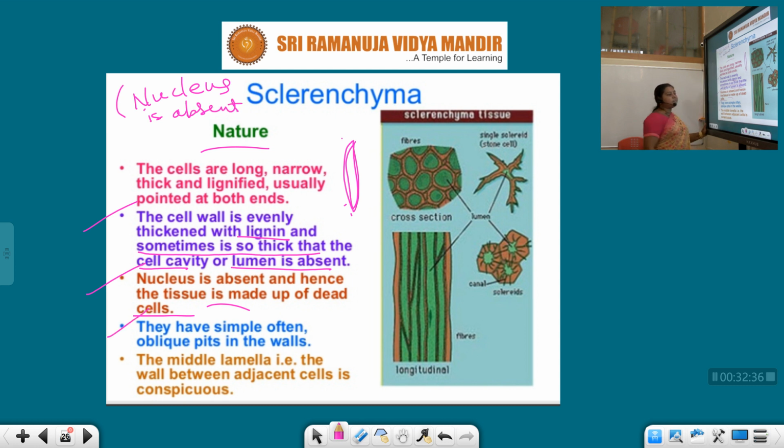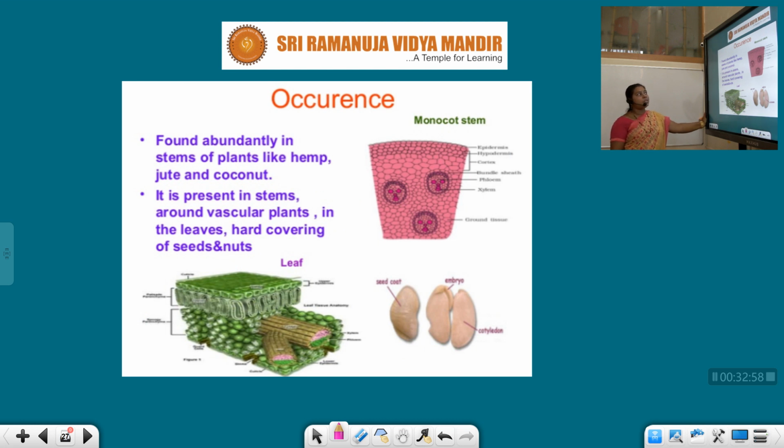Understand? They have simple, often oblique pits in the walls. The middle lamella, the wall between the adjacent cells, is conspicuous. These are the different features of sclerenchyma. Next, occurrence.